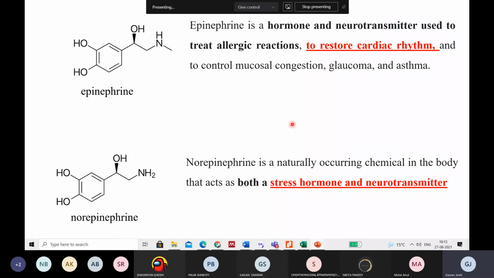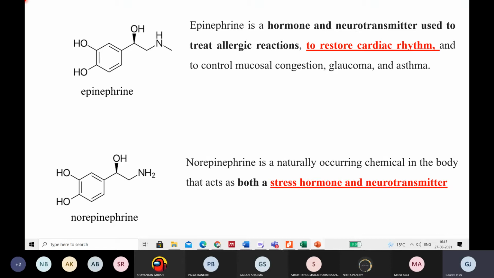Now, norepinephrine is basically a naturally occurring chemical in the body that acts as both a stress hormone and a neurotransmitter. When we talk about the alpha receptors, the alpha 2 receptor, we have the binding of both. It is selective for both epinephrine and norepinephrine.